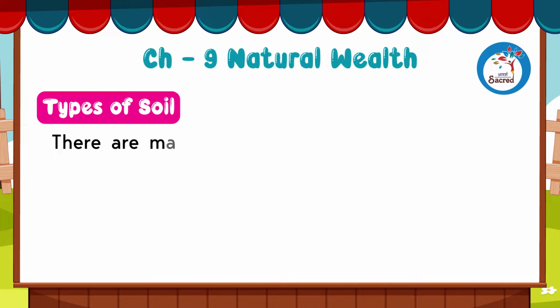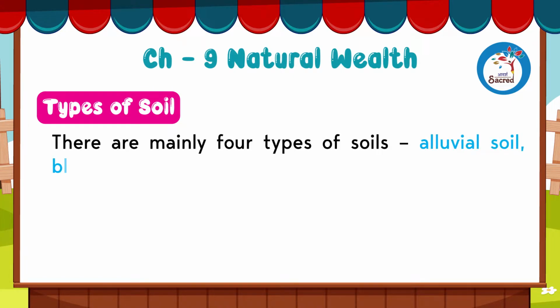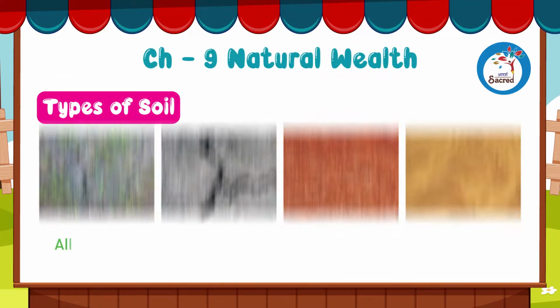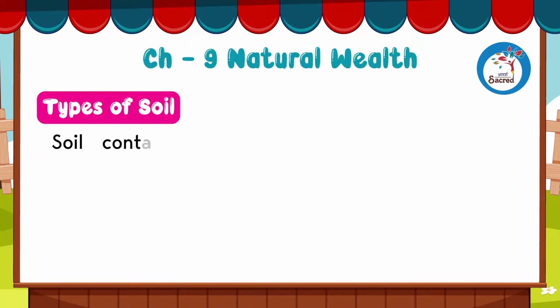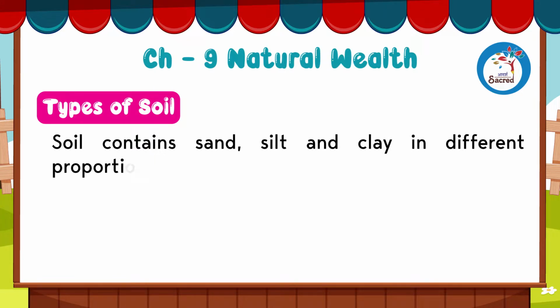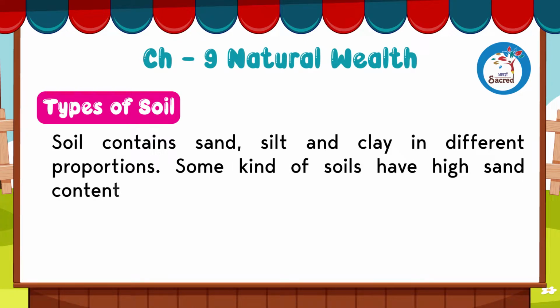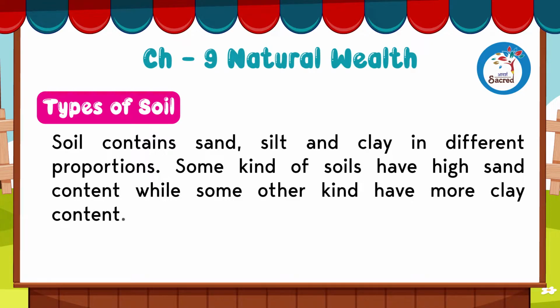There are mainly 4 types of soils: alluvial soil, black soil, red soil and sandy soil. Soil contains sand, silt and clay in different proportions. Some kind of soils have high sand content, while some other kind have more clay content.